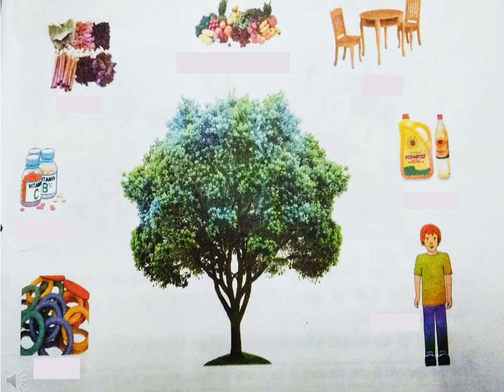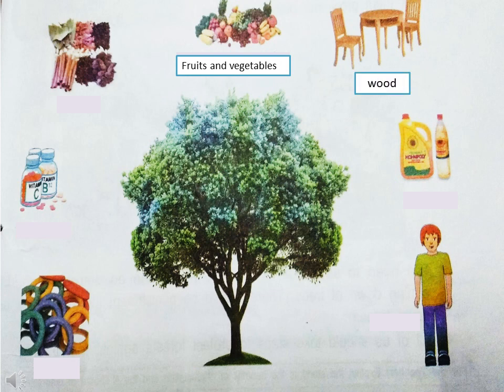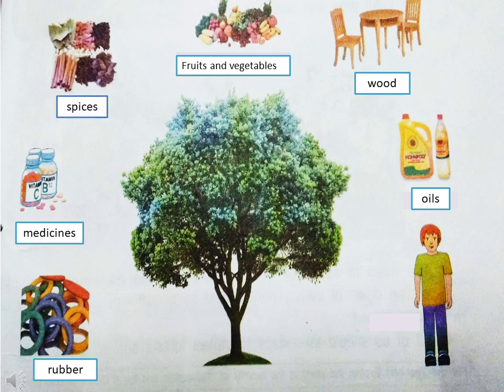We depend on plants for our various necessities. Plants give us fruits and vegetables, wood, oils, rubber, medicines, and spices. As we have studied in our lesson 3, some plants like tulsi, neem, ginger, and garlic are used to make medicines.